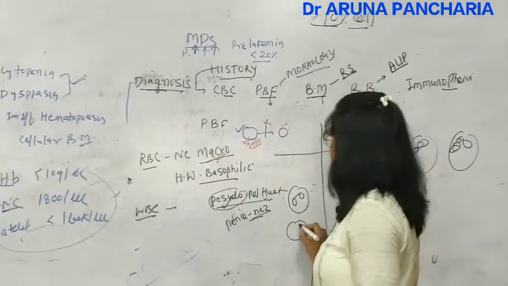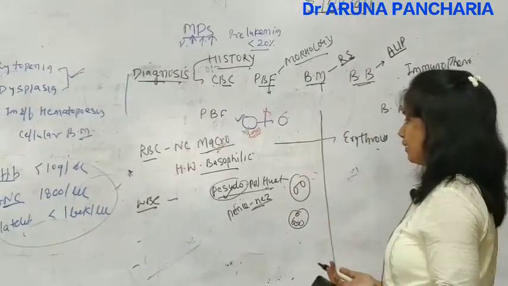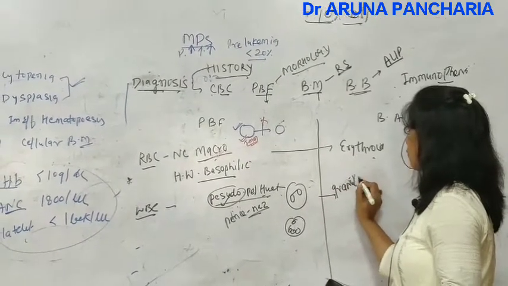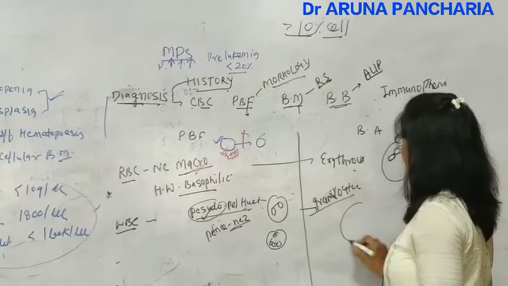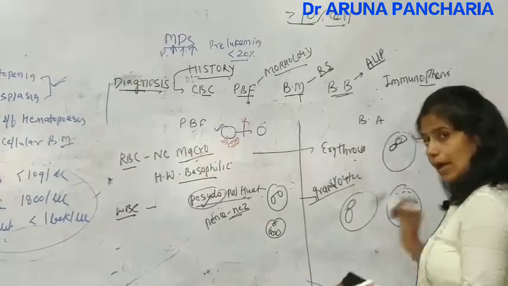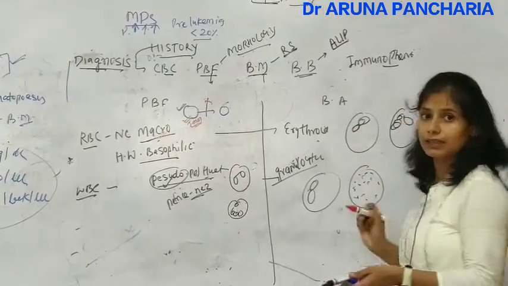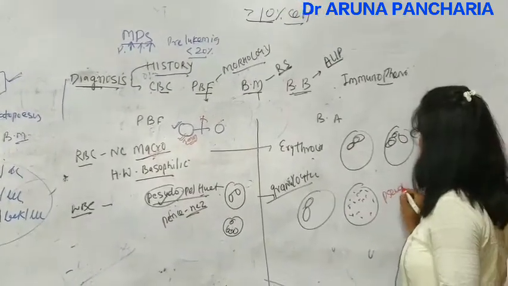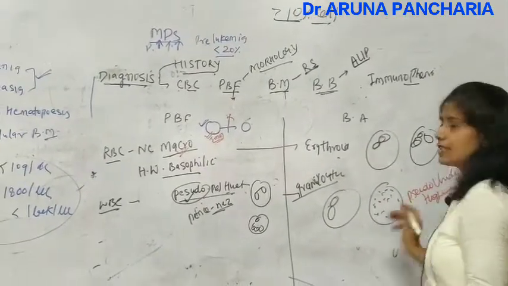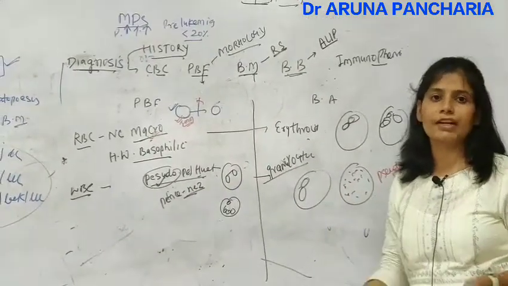Other abnormalities may be hypersegmentation, hypolobation, hyperlobulation. So these are the abnormalities in the case of the WBC. What are the abnormalities in the granulocytic series in the bone marrow? They may be hypolobulated, hyperlobulated, or show hypergranulation or hypogranulation, or both types of granules in the same lineage. The other important word is pseudo-Chediak-Higashi. So these are the granules seen in the cytoplasm of the precursors of the granulocytic series.